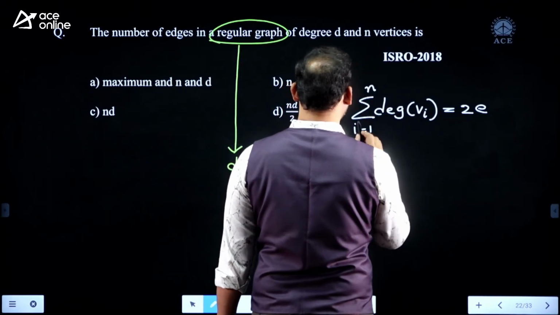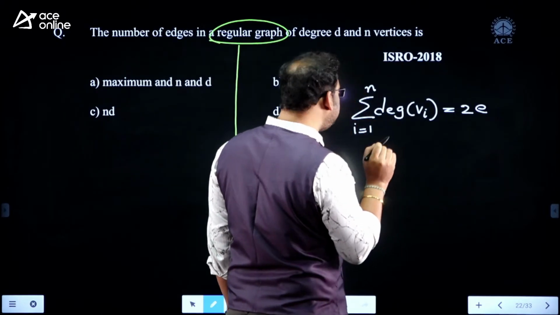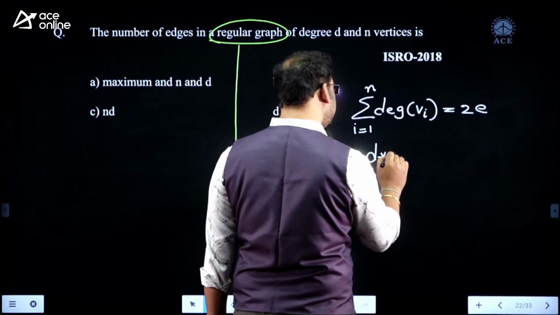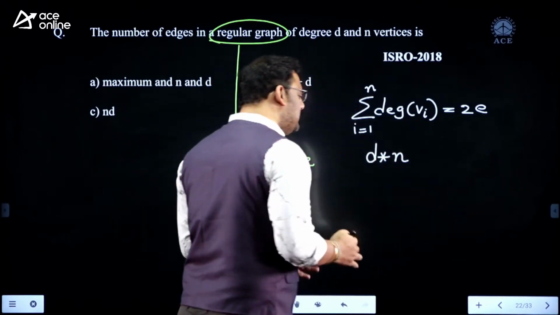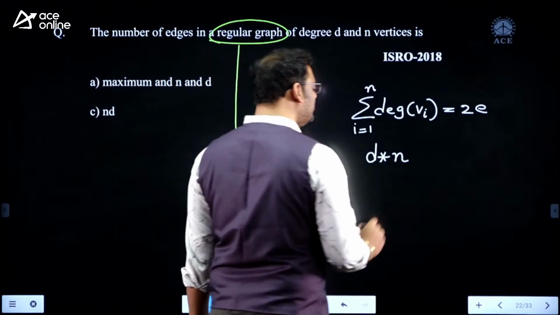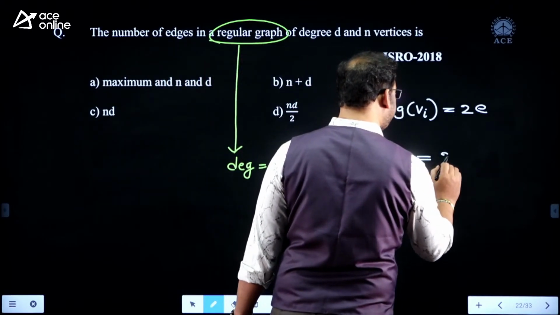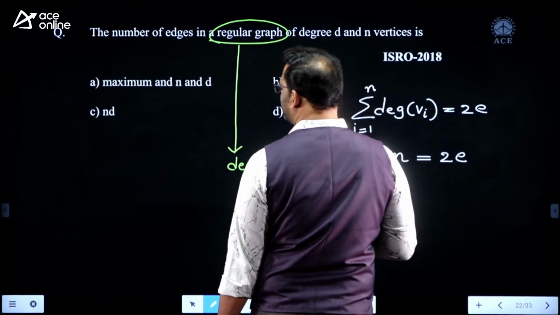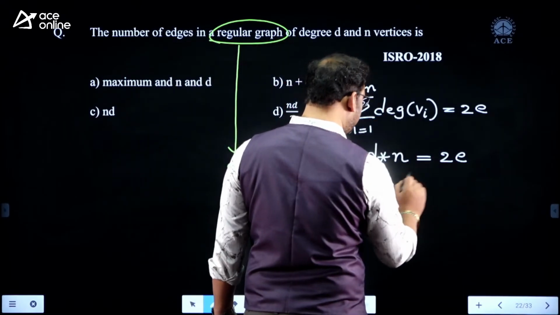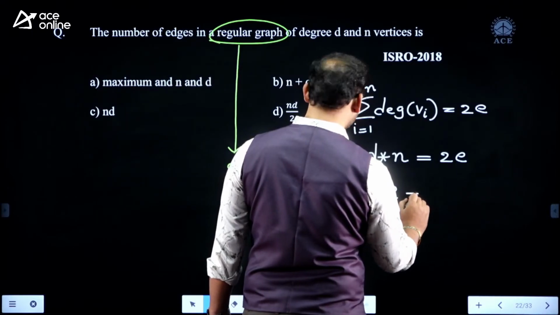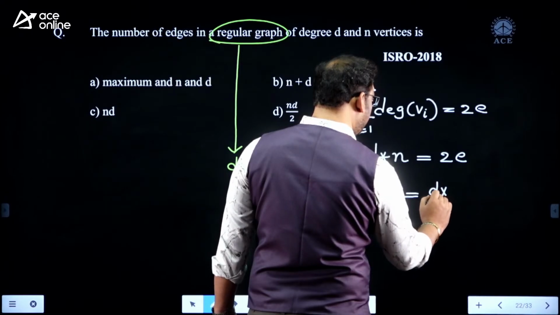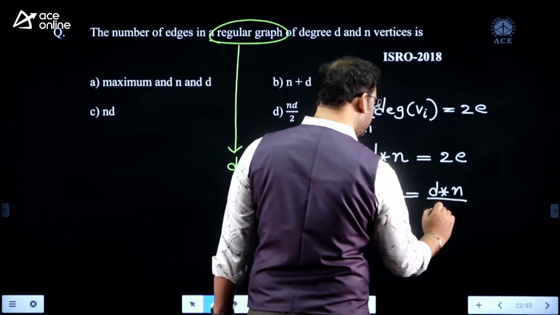Now here, the degree of every vertex is D. So first vertex degree is D, second one is D, next one is D, D plus D plus D plus D, n times. D into n is equal to 2 into E. My requirement is the number of edges. From this, I can say E is equal to D into n by 2.